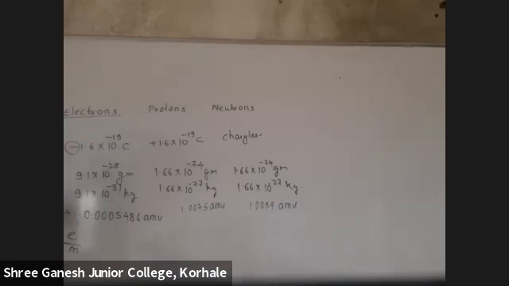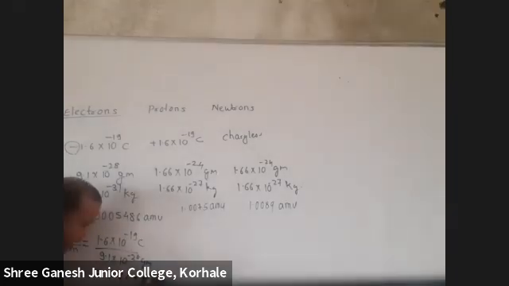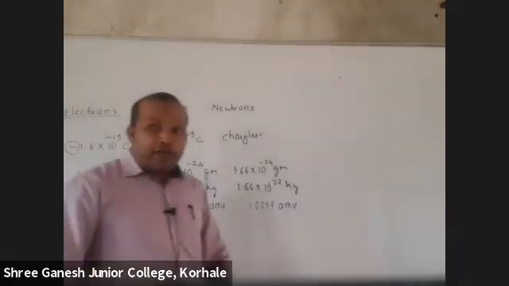I have taken the charge 1.6 into 10 raised to minus 19 coulomb. m means mass, mass in gram, I am taking 9.1 into 10 raised to minus 28 grams. So if you calculate it, it comes 1.76 into 10 raised to 8 coulomb per gram.